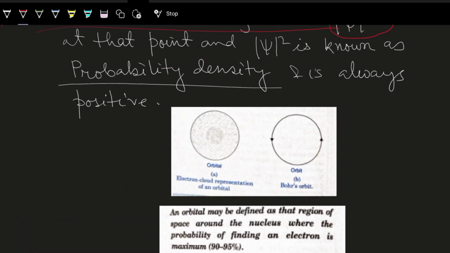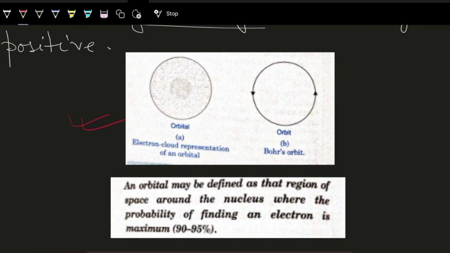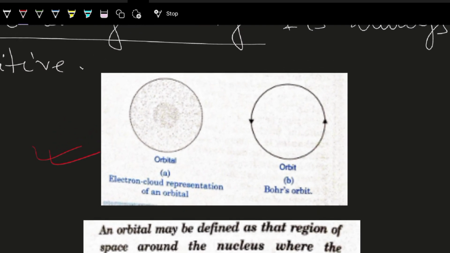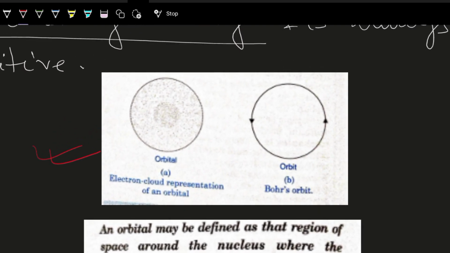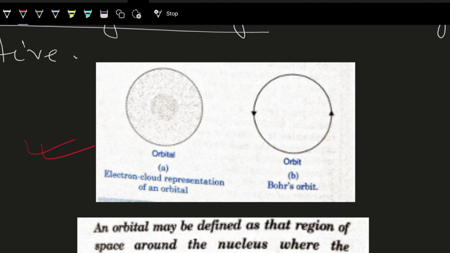Okay, this is what we can visualize, we can see. This is the Bohr orbit, the circular orbits, electron rotating around the nucleus. And the orbital concept, if you can see it properly, you will see the shading is there. The shading shows the probability density concept, the region in space where the electron is most likely to be present.